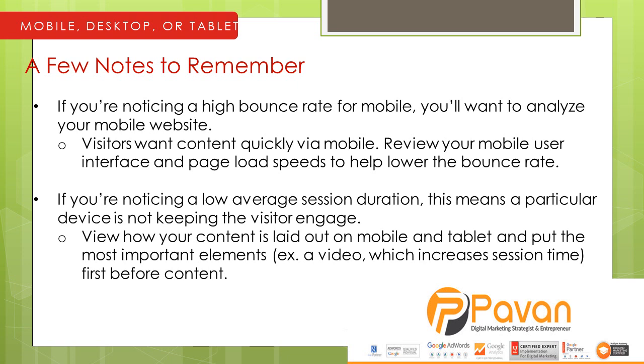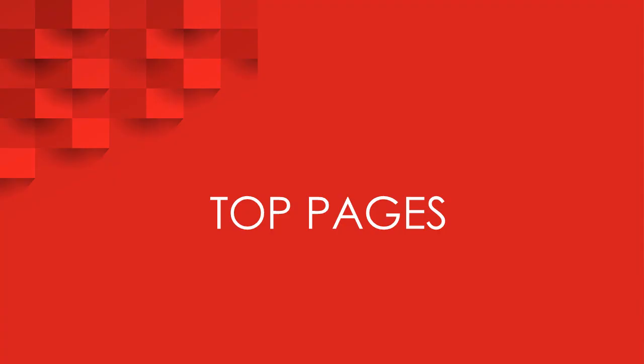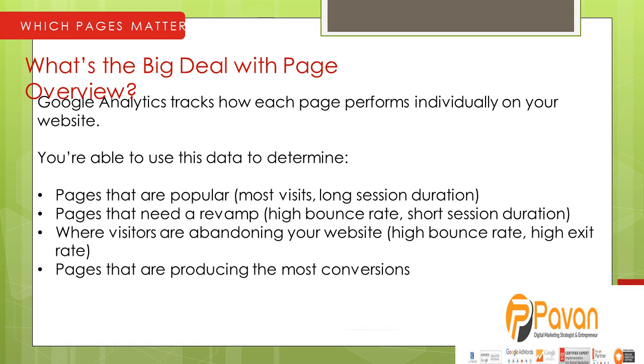If you are noticing a low average session duration, that means that particular device is not keeping the visitor engaged. So you need to make mobile optimized pages or a mobile optimized lead conversion page. You need to understand what the top pages are. From there you can understand that visitors like that content, so replicate that same strategy to all the pages so that you can get the big overview.